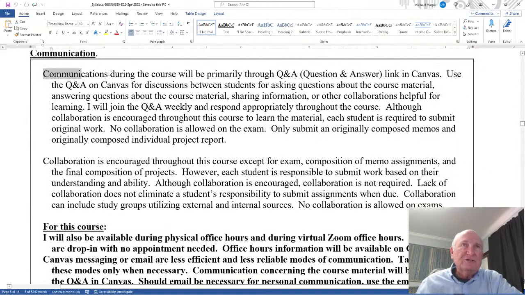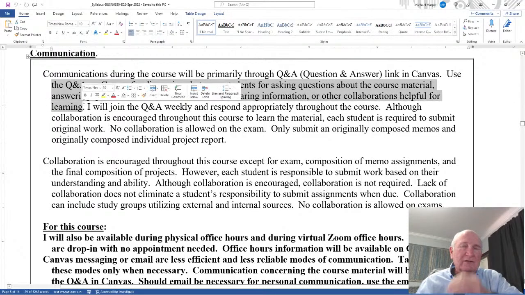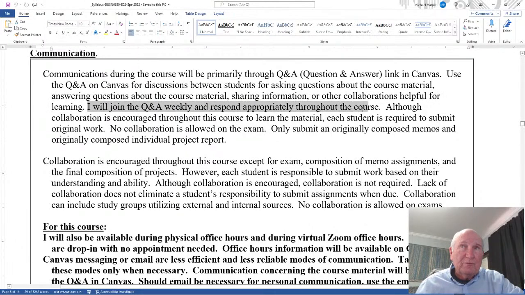Communications during the course will primarily be through the Q&A links in Canvas. Use the Q&A, question and answer, on Canvas for discussions between students, for asking questions about the course material, answering questions, sharing information, or other collaborations helpful for learning, like asking what the next assignment is, or asking about a study group, or whatever you want to do. I will join the Q&A weekly and respond appropriately through the course. I will not work problems for you, but I'll show you how to do things, and that's what the videos are for. I show you how to do them.